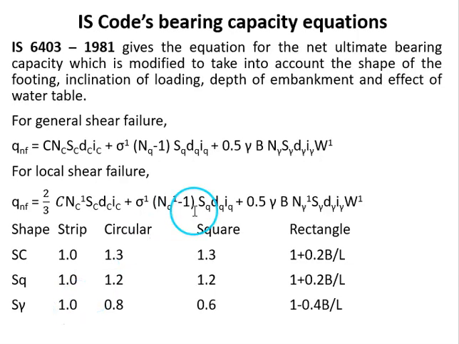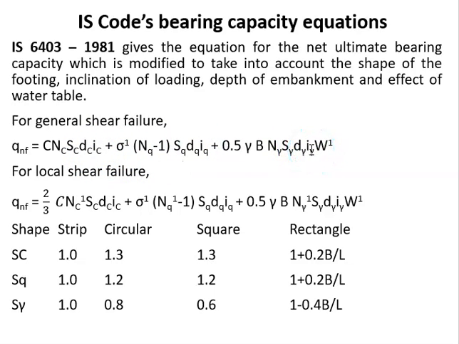Next method is the IS code method. In the IS code method, the equation is given like this. Here additional parameters are there, which are called the depth correction factors and inclination factors. So DC, DQ, D gamma are called depth correction factors, and IC, IQ, I gamma are called inclination factors.